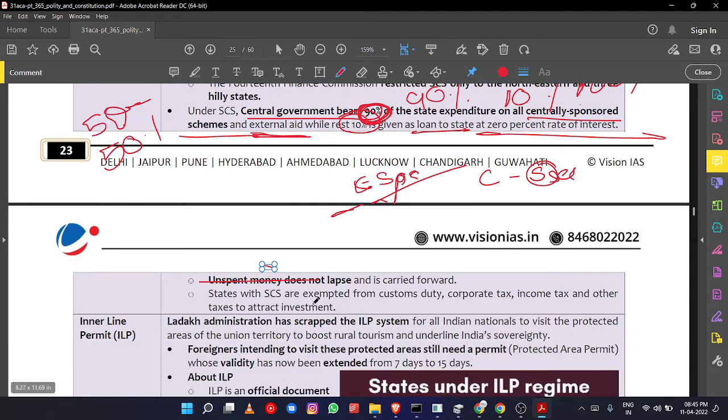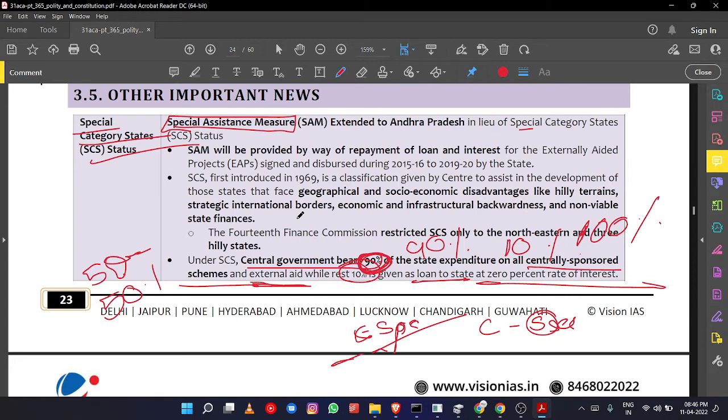Okay, and the states with this special category status are exempted from different things such as custom duties, corporate taxes, income taxes, and other taxes to attract investment. If a company is set up in this particular special category state, that company should not pay any custom duty or corporate tax or income tax. So the companies will try to set up their branches in this particular state, right? So that is the importance of special category status.